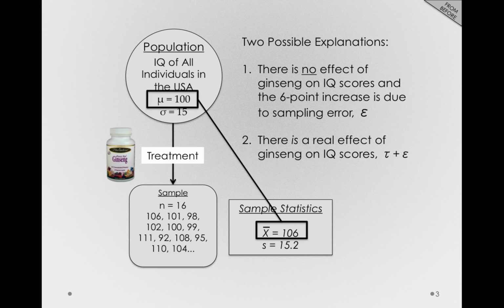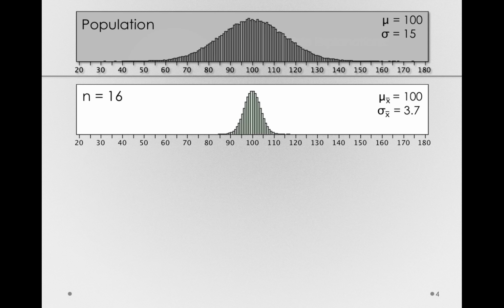Now, we actually saw a sampling distribution that would allow us to say something specific about the likelihood that this first explanation could account for this difference. Said differently, if the first explanation is true, what likelihood would there be that we would get a 6-point difference in our sample means? To go forward, we looked at that situation where we took a random sample of size 16 from a population centered at 100 with a standard deviation of 15.